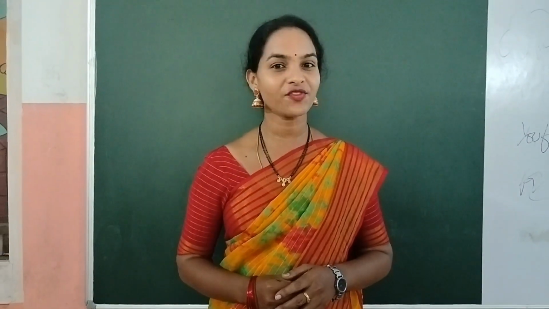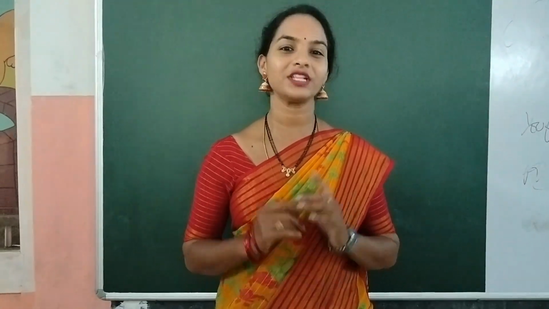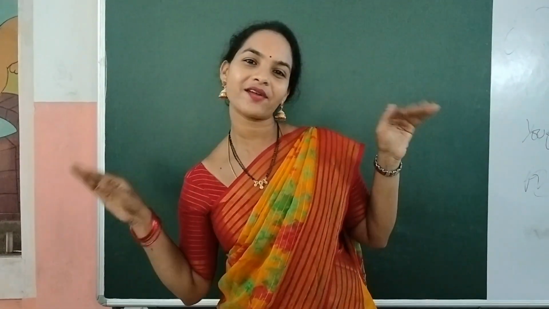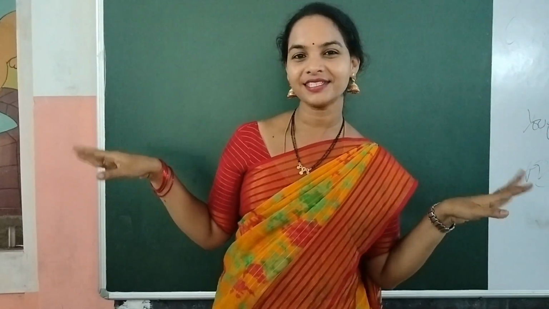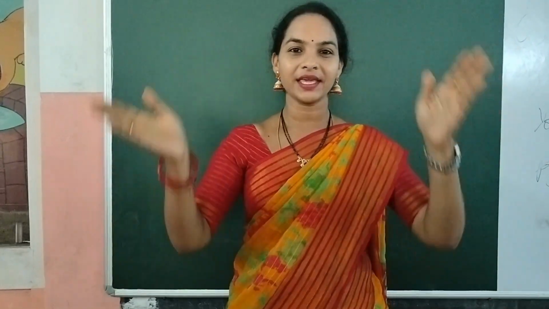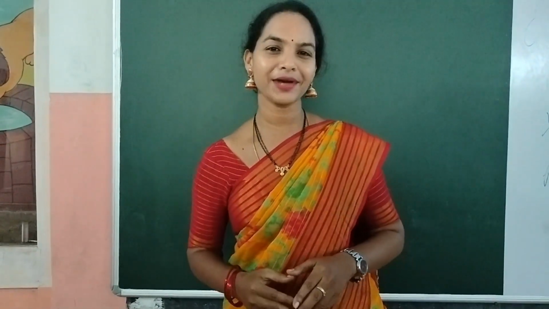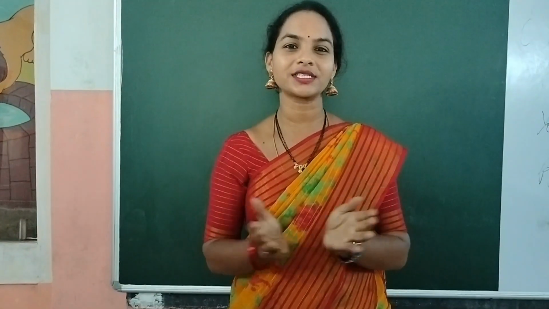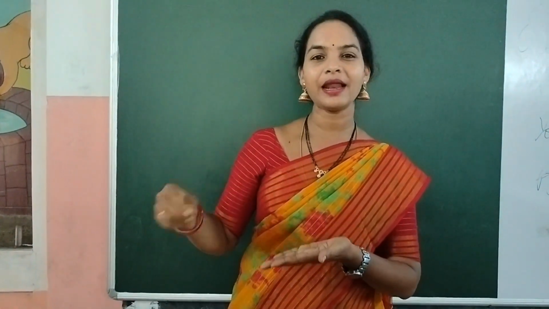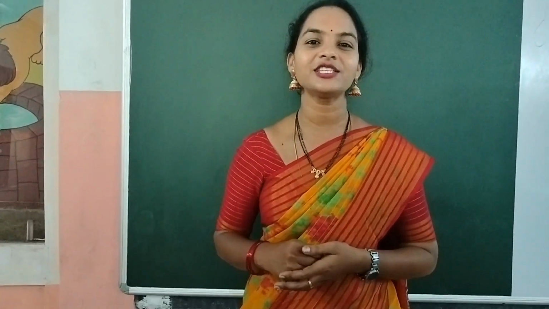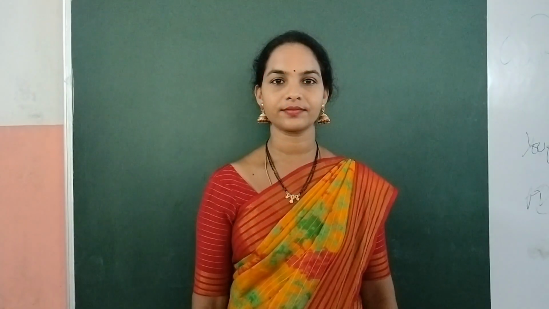Now, shall we learn a small phonic rhyme on the sound P? Will you sing with me? Okay, let us learn. P is for parrot. Parrot. P is for pot. Pot. P is for pen. Pen.